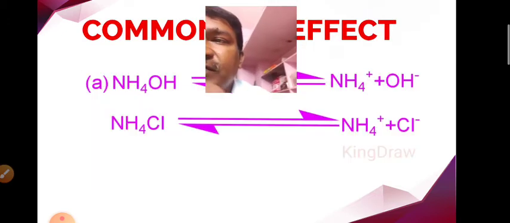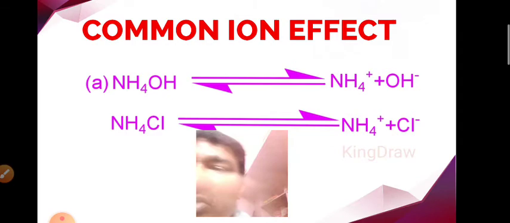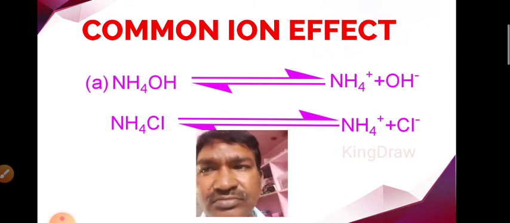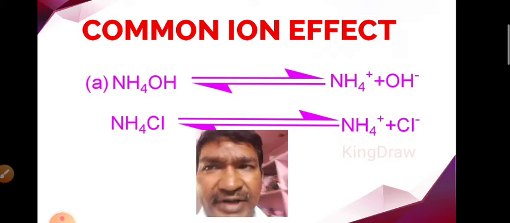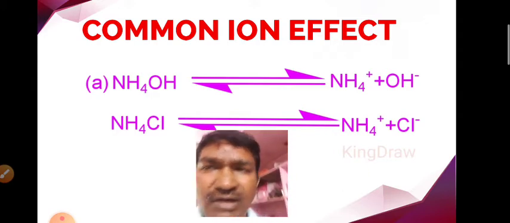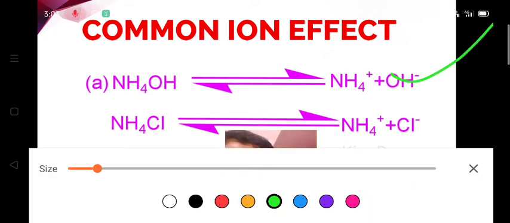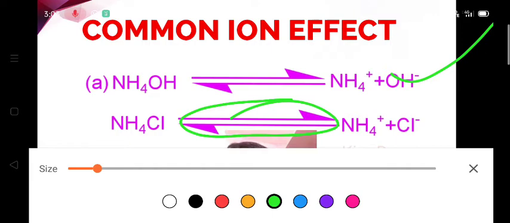So we go for the first example. Here we know very well that ammonium hydroxide is a weak electrolyte. So in the case of a weak electrolyte, an equilibrium always exists like this. Here actually we should not write the equilibrium symbol, because ammonium chloride is a salt and it completely dissociates to give the ammonium ions and the chloride ions.